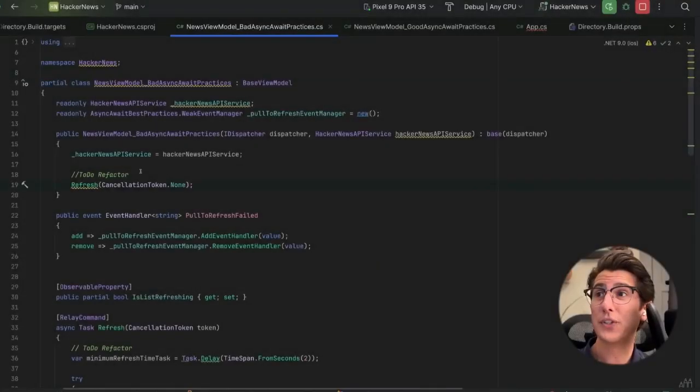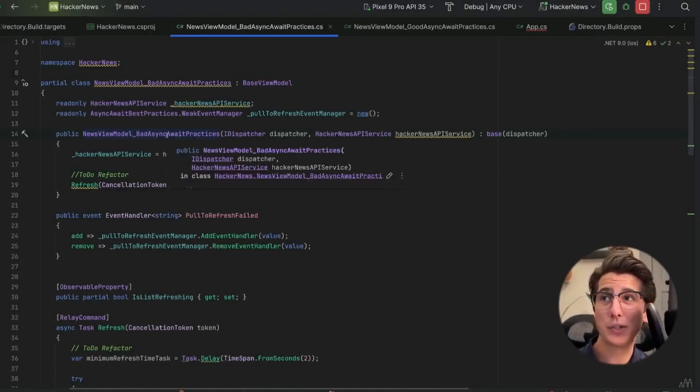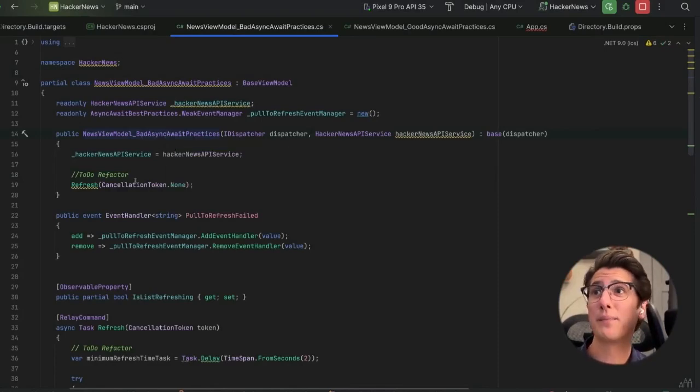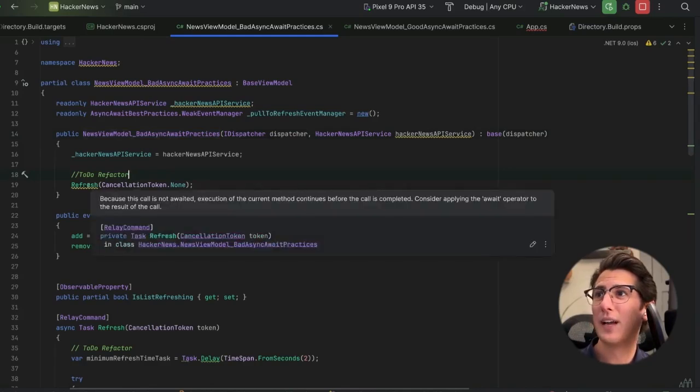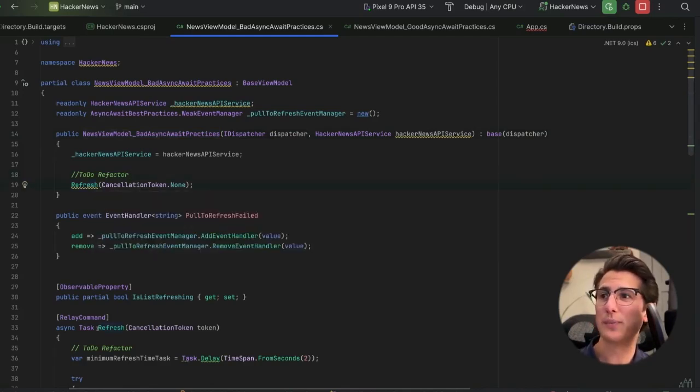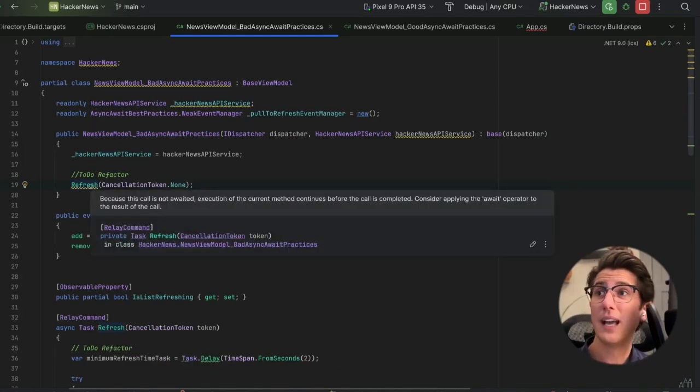Okay, so the first to-do I see here is a refactor right here in the constructor. So we're in the constructor for NewsViewModel, bad async await practices. And I'm getting a squiggly line here because I'm calling this Refresh method down here, which is an async Task method, but I'm not awaiting it. And like we learned earlier in this course, we always want to await every task because non-awaited tasks hide exceptions.